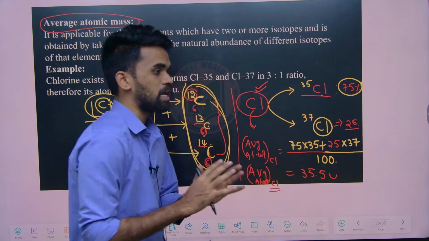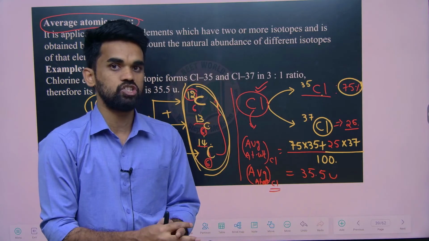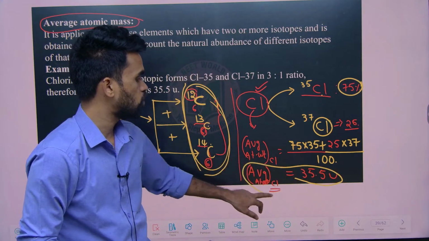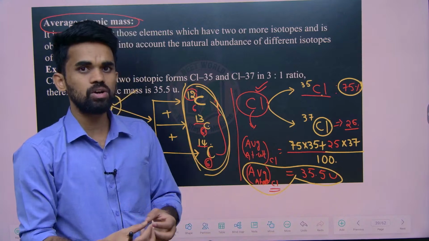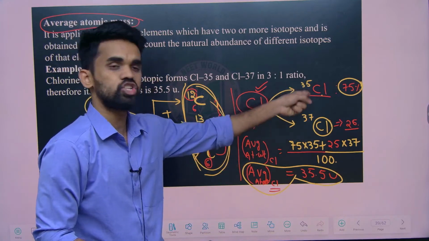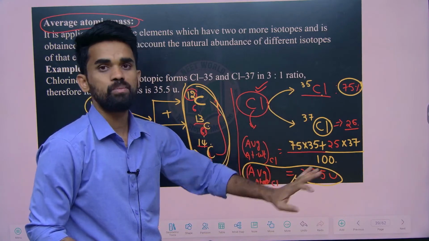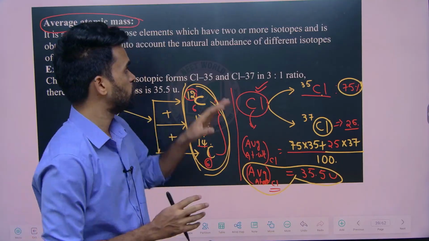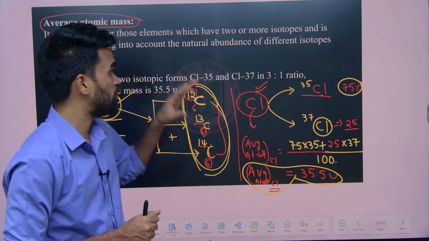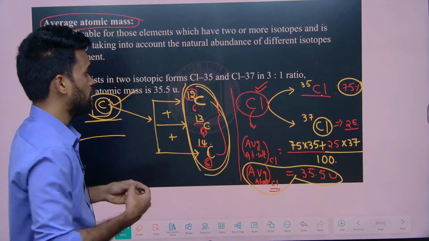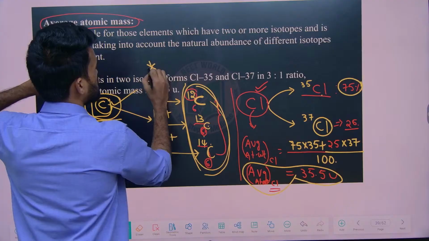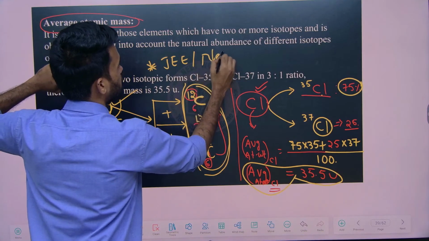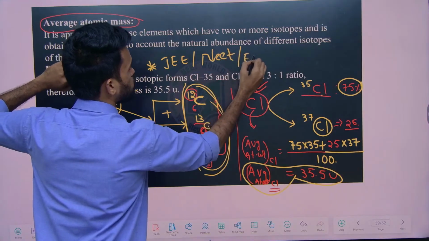So whenever we are doing the calculations, we need to take this value as the atomic weight of chlorine, because when you extract chlorine, we get all these mixtures, no? So that's why 35.5 you need to take. I hope it is clear what we mean by average atomic mass. And you know the same question is even asked in JEE and also in NEET, in different manners, they will be making the same question.